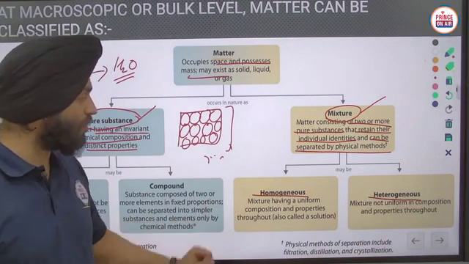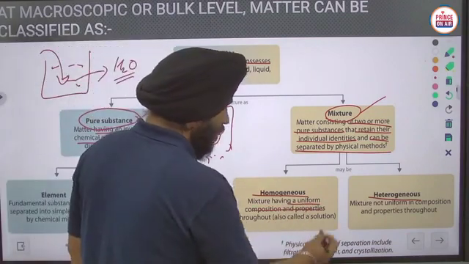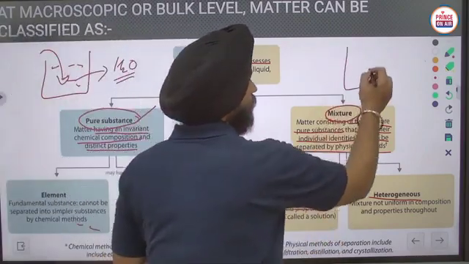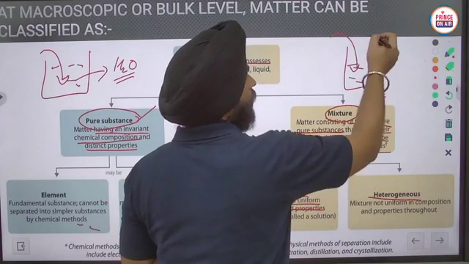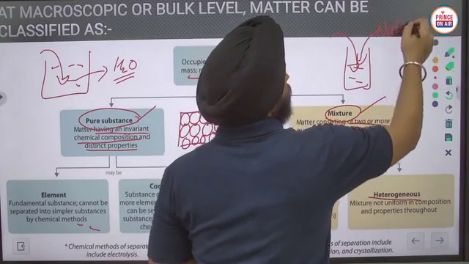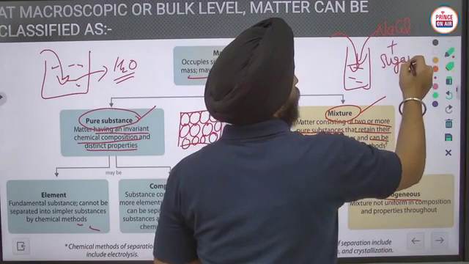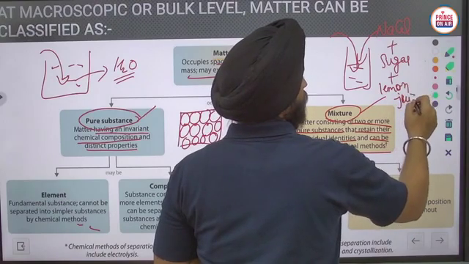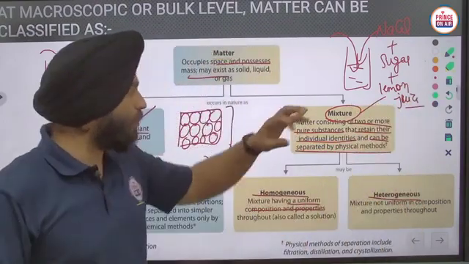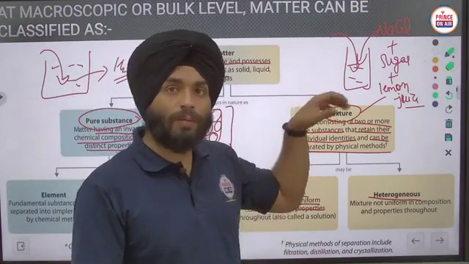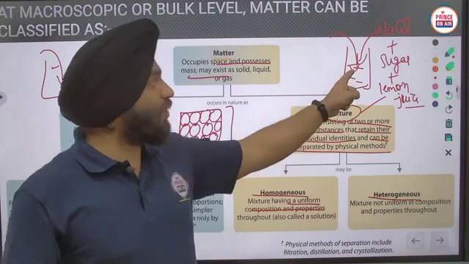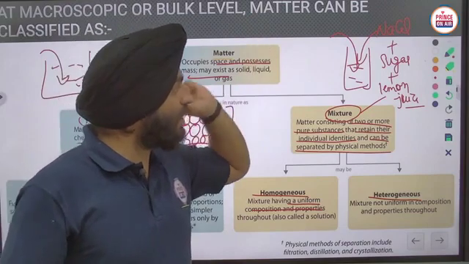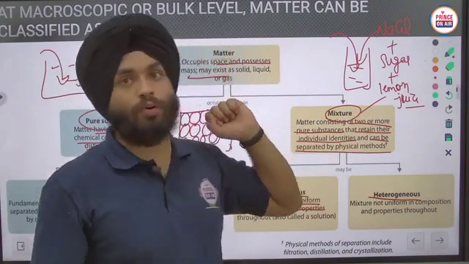Homogeneous mixtures are those mixtures which have uniform composition and properties throughout. Means if I have a glass of water here, and I put in NaCl, sugar, lemon juice, it will form a mixture, but we can't see where the sugar molecules are, where the NaCl particles are, where the lemon juice molecules are, where the water molecules are.